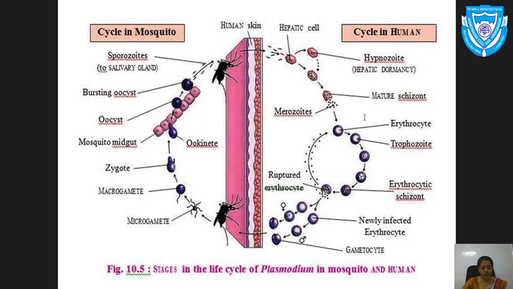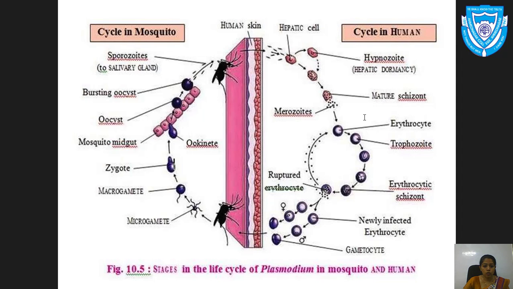This is how malaria is transmitted from an infected person to another person through the female Anopheles mosquito. And this is all about the stages in the life cycle of Plasmodium in mosquito and human.